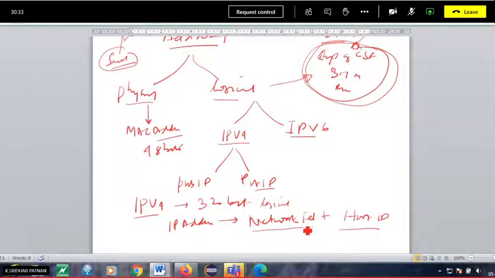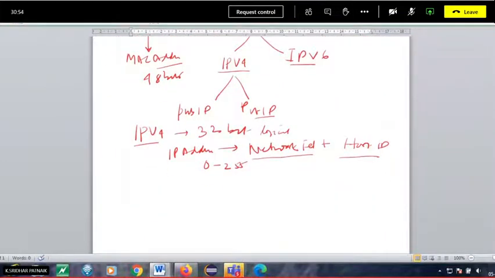Now you want to communicate, but that communication cannot be possible directly, so we require a router. In IPv4, it's 32-bit, and in IPv6 probably we have 64-bit. The range is 0 to 255. Let me explain what this actually is and give a general idea. You are all aware that there will be 4 octets. We call it 4 octets.